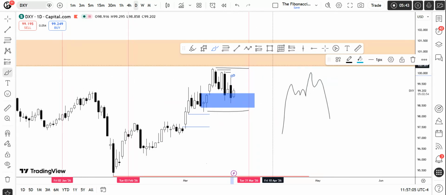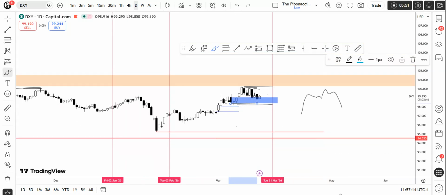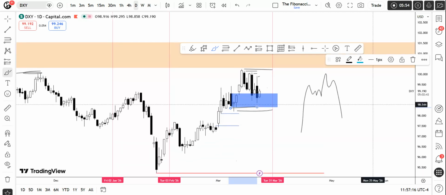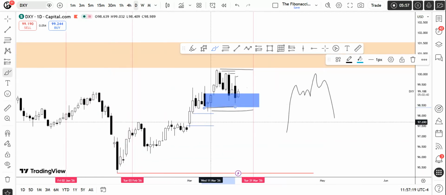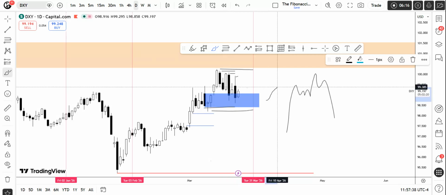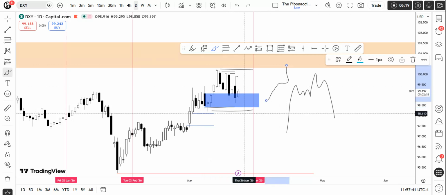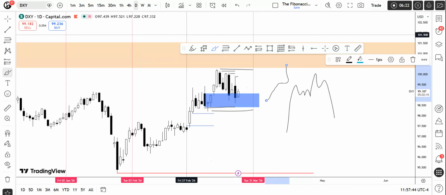So the main thing I am looking at: if the market disrespects this area and closes below this area, then I can expect the market to push downside and take this liquidity right over here. If the market is not going downside and it is respecting these areas, then I am expecting the market to continue higher and go up to around the 101 level. So this would be my anticipation for the March month. And in April, because it's a new quarter starting, I'm expecting some sort of quarterly shift. So at this moment on the DXY, I am expecting bullishness in the price. It will be temporary bullishness, and that is opposite to the euro and GBP.